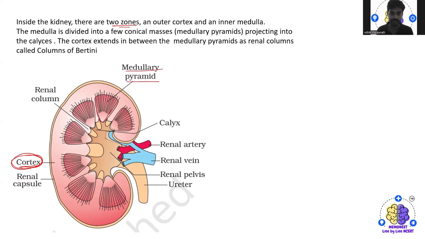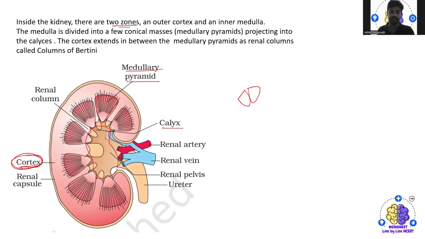You can see this type of structure, somewhat pyramid-like, right? That is, the medulla has divided itself into medullary pyramids, projecting into the calyces. If there are many, we normally call them calyces. This calyx extends in between the medullary pyramids as renal columns. They are called the columns of Bertini.